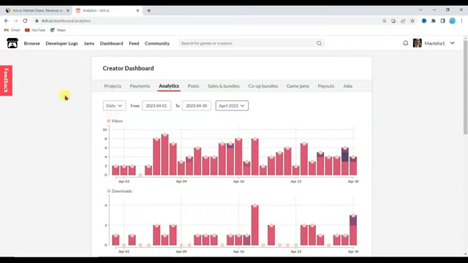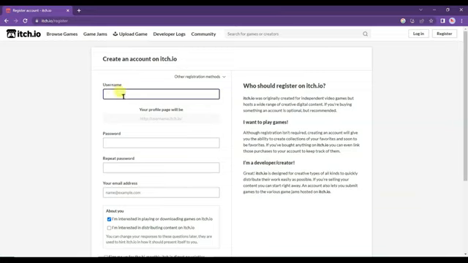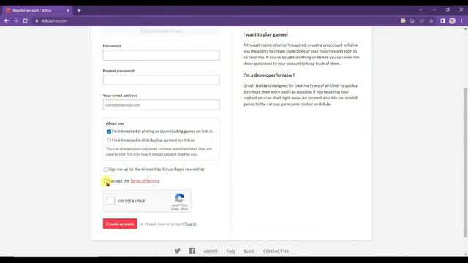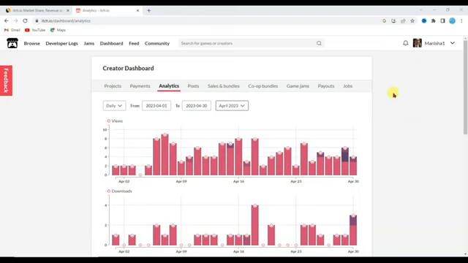Let me tell you how you can get a lot of audience from this website. Guys, first of all you will have to register on this website. Click on the register button. Now type your unique username. Your username will be the URL of your game. Type your password. Confirm password. Now type your email address. You will have to accept its terms and conditions. After that, verify this captcha that you are not a robot. And at last, click on the create account button. It's very simple to create an account on this website. Guys, I have already created an account.